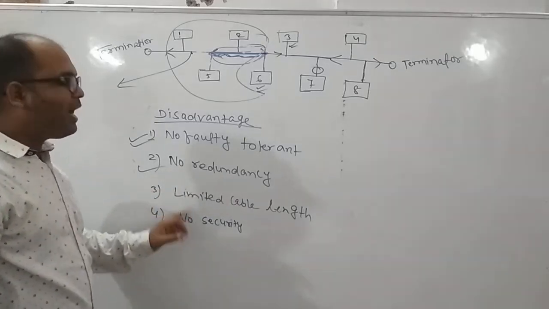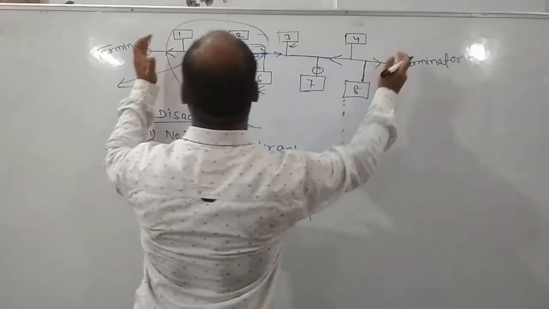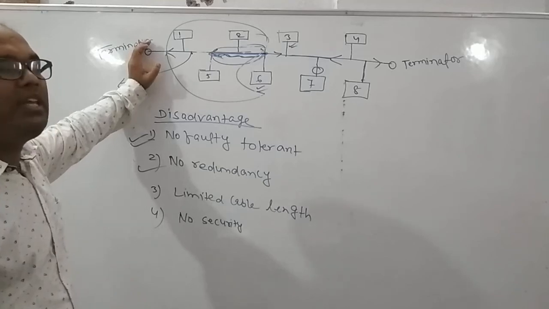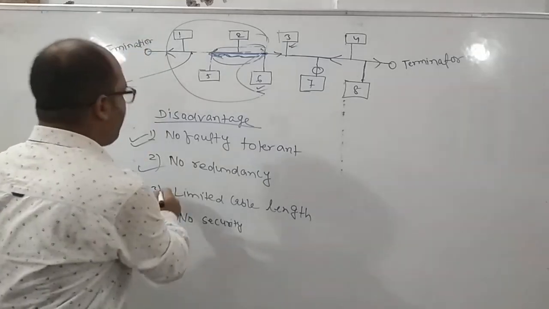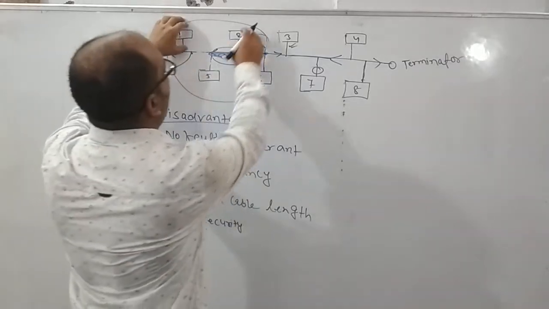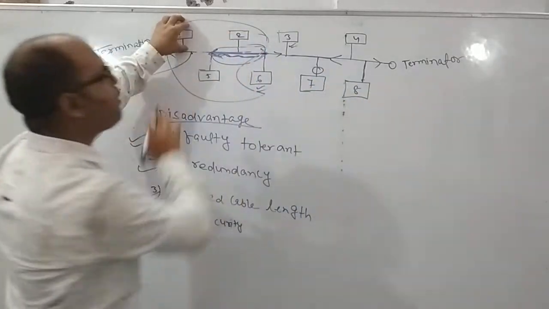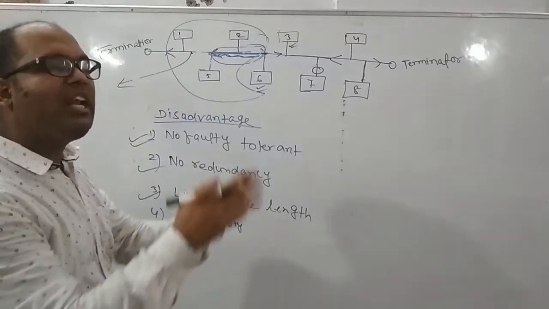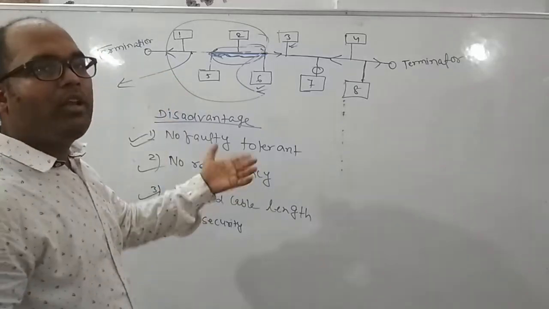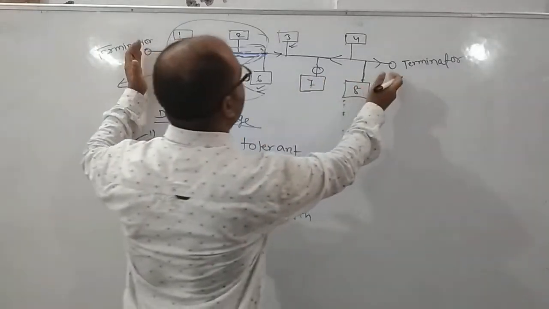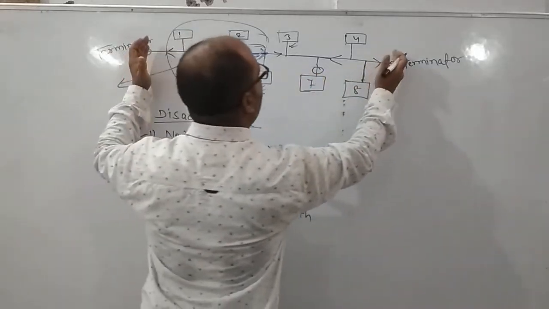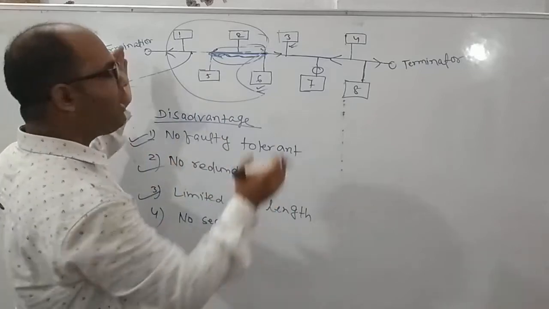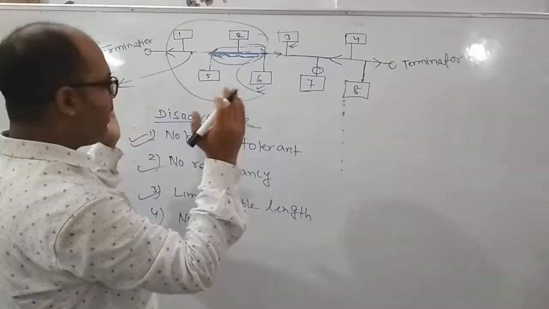Third one is limited cable length. The length of the cable cannot be very long. So the length of the cable is limited, and the maximum number of nodes that can be attached here is also limited. A certain limit will be there, and after that limit we cannot add more. Why? Because the length of the common transmission medium is very limited. It is less in size.